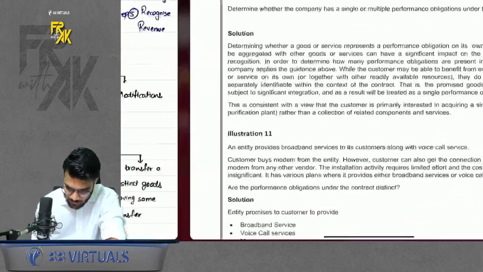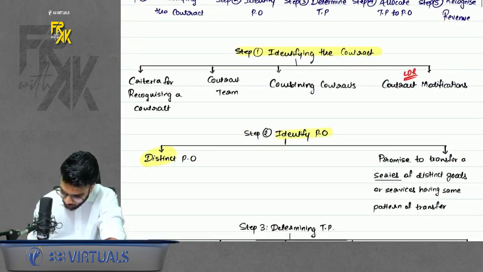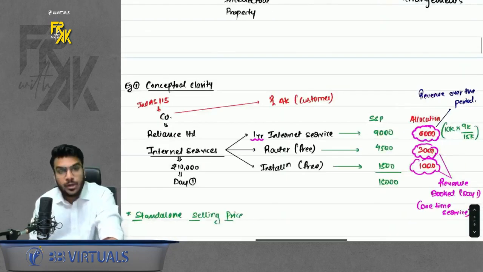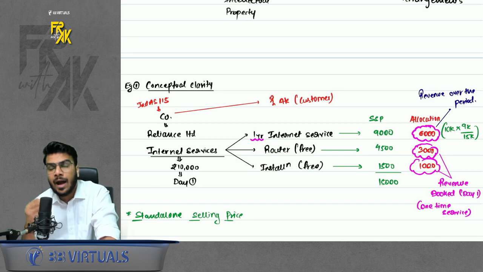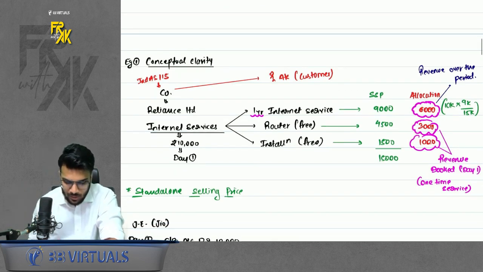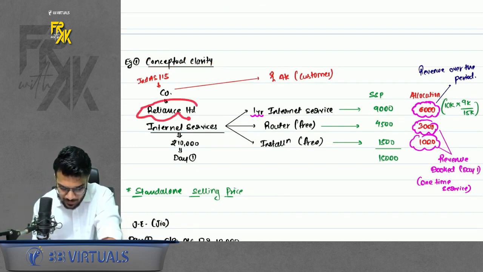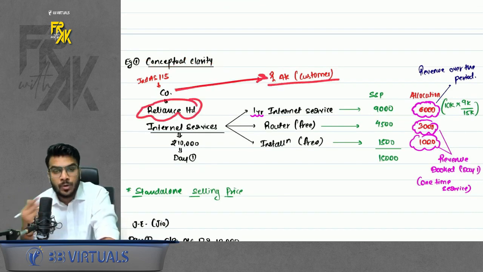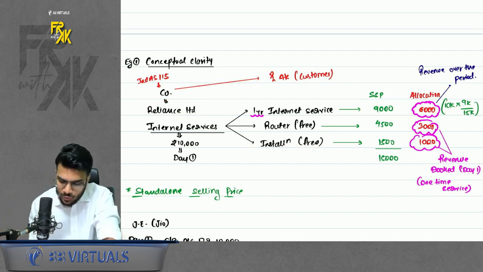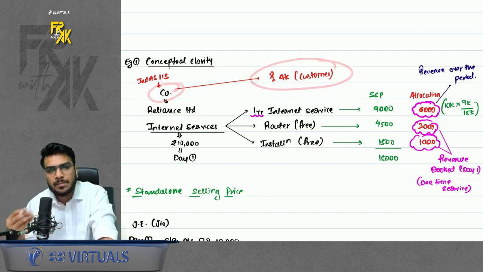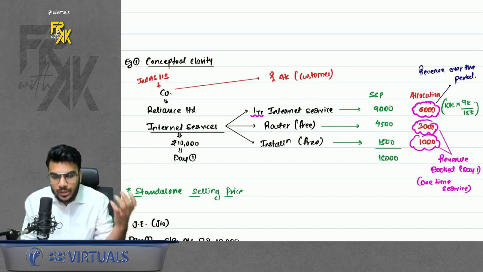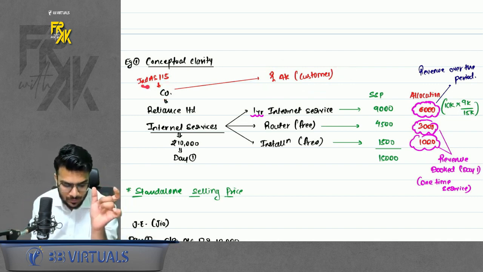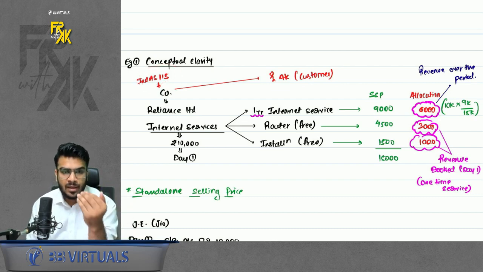To start with, remember I had given you a basic example to make you understand why and how we do the accounting as per Ind AS 115. So let's go through this example once. One company was there, Reliance Limited, and this company was going to provide internet services to me. I am the customer, Reliance is the company. Always remember, 115 is applicable to the company that is going to earn revenue, because we are studying the accounting of revenue. So 115 will be applicable to Reliance Limited.